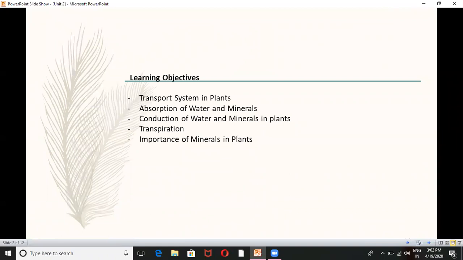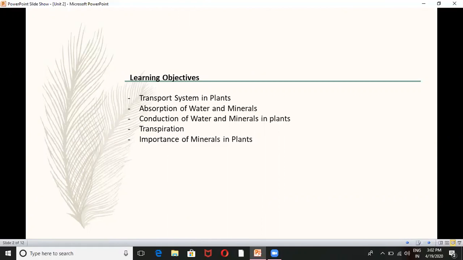Today we are going to discuss the topic transport of food and minerals in plants. We already know that the roots of plants absorb water from the soil, and that water reaches different parts of the plants. Without water, plants are not able to grow.